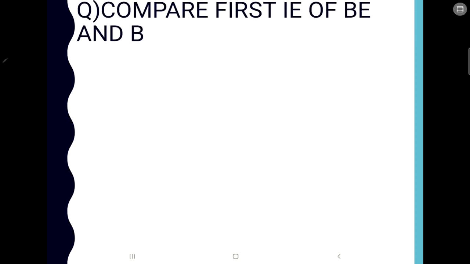Okay, now we have a question over here. We have to compare the first ionization energy of beryllium and boron. Here, beryllium and boron are an exception in the case of ionization energy. According to our general trend, beryllium's atomic number is 4 and boron's atomic number is 5. As we go from left to right in a period, the ionization energy should increase because there is an increase in the nuclear charge, so we have to apply more energy to remove an electron.